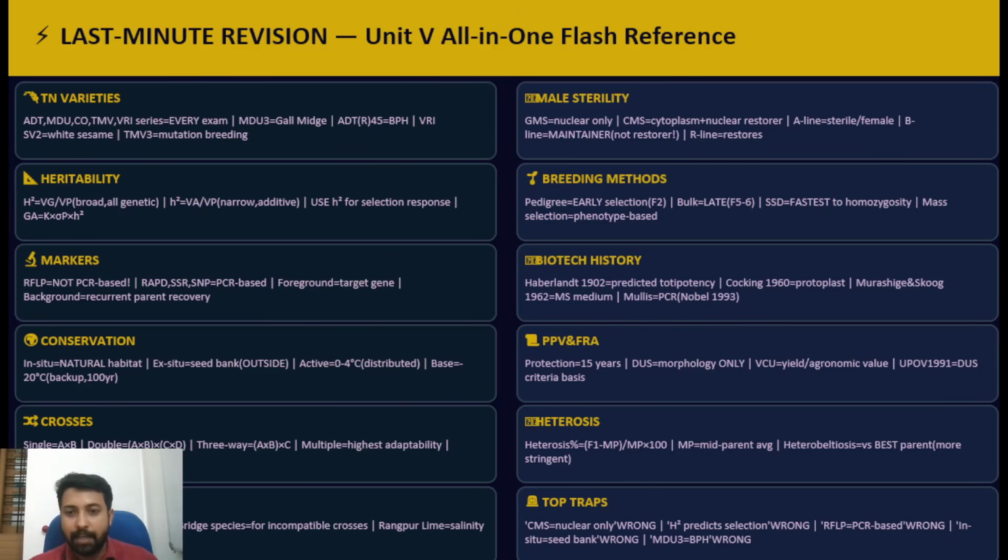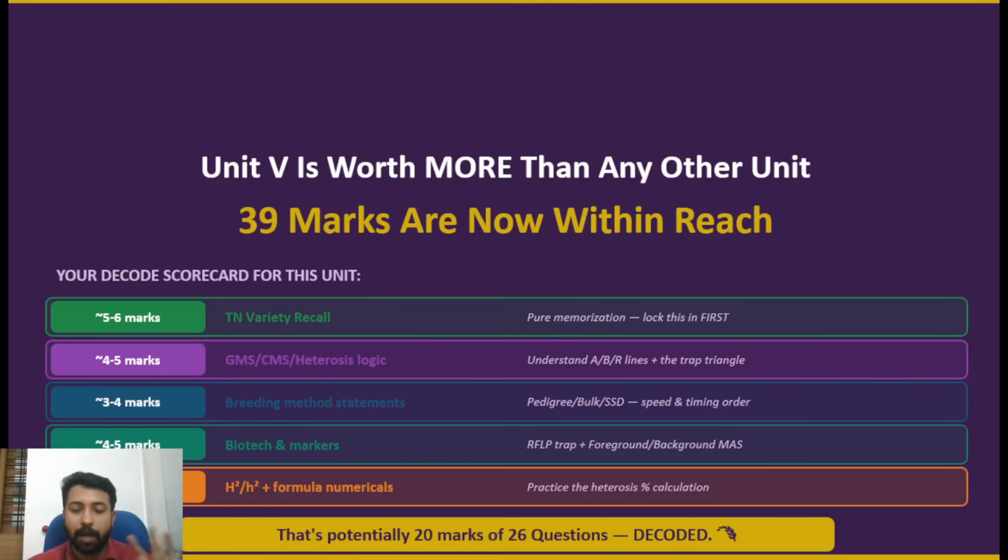Then the legal side, the PPV&FRA Act and the IPR regulations. And when it comes to seeds, the Seed Act is also very important. Clear? These are the main areas that you should revise.